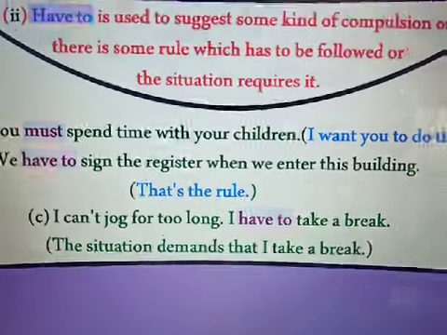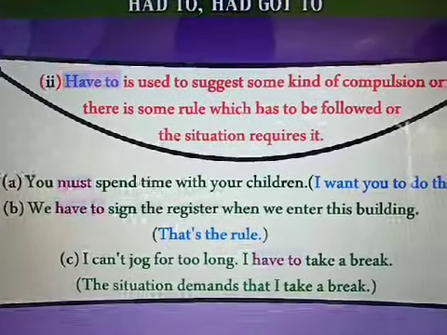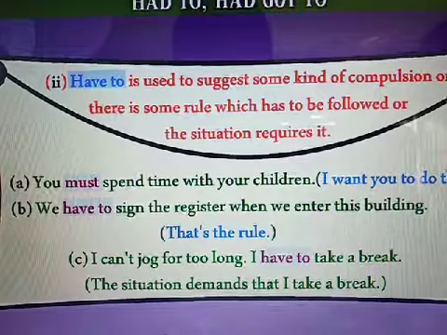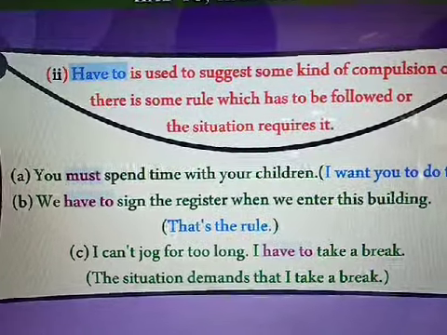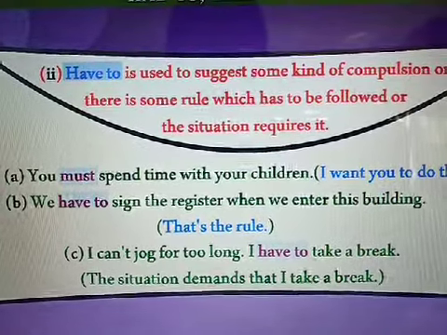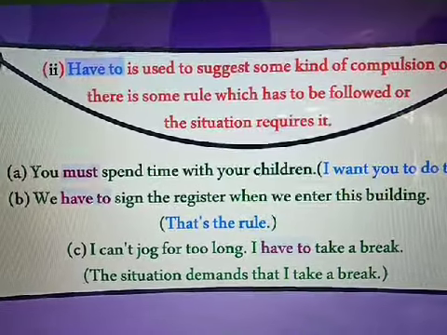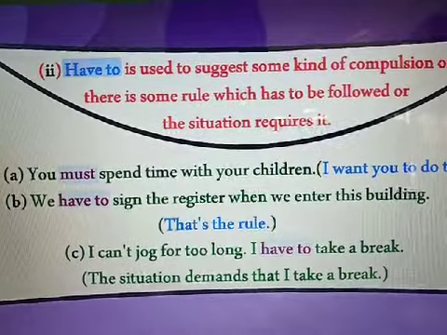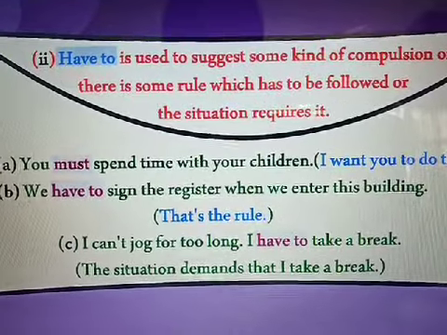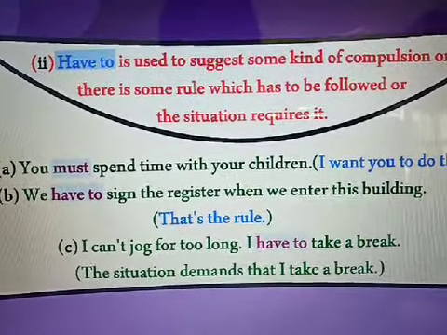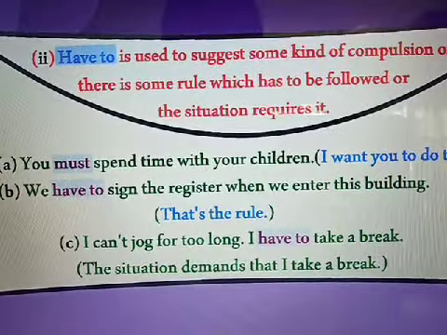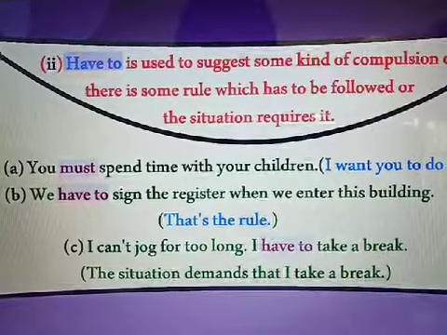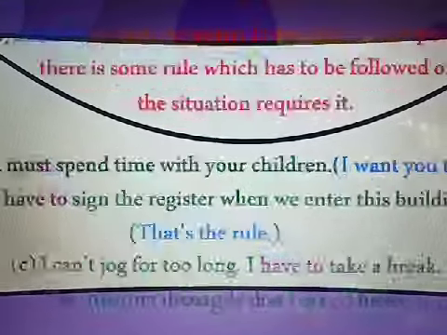Have to is used to suggest some kind of compulsion, or there is some rule which has to be followed, or the situation requires it. You must spend time with your children. I want you to do that. We have to sign the register when we enter this building. That's the rule. I can't jog for too long. I have to take a break. The situation demands that I take a break.